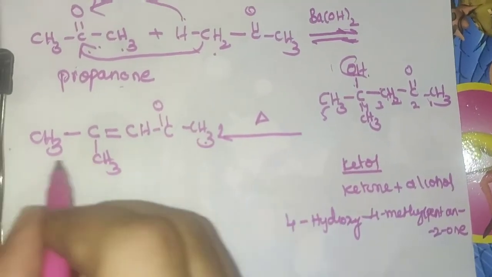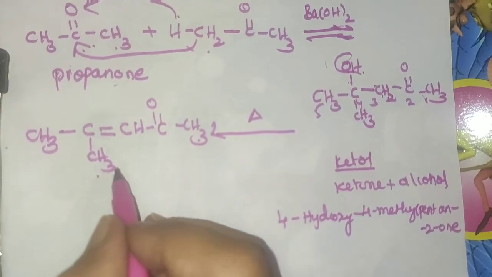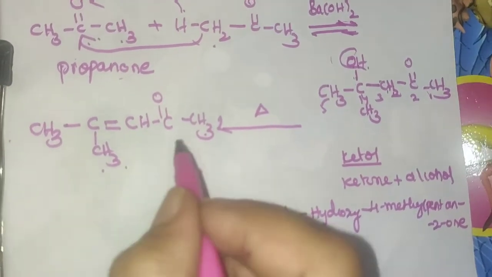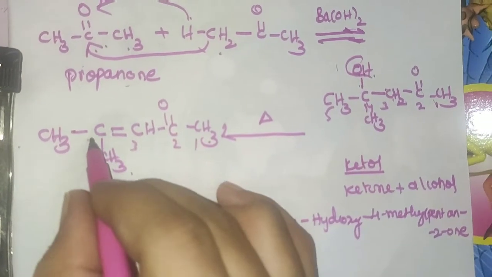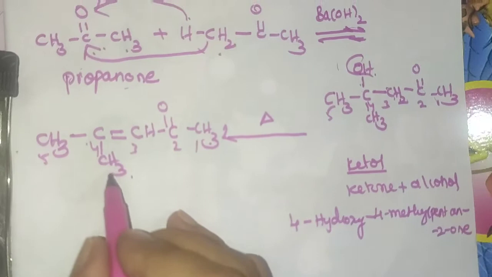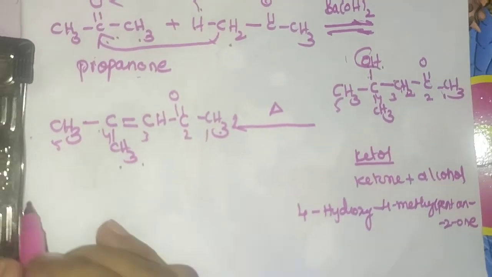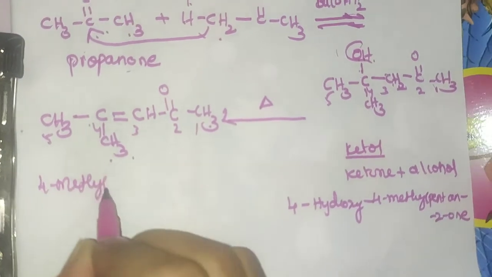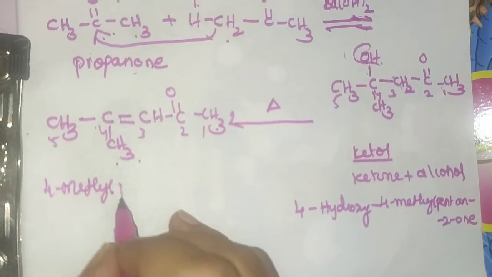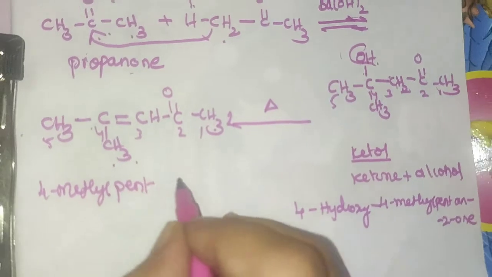So this is known as 4-methylpent-3-en-2-one, because see here 1, 2, 3, 4, 5. At the fourth position a methyl group is present, so 4-methyl. Total number of carbon atoms is 5, so pent.